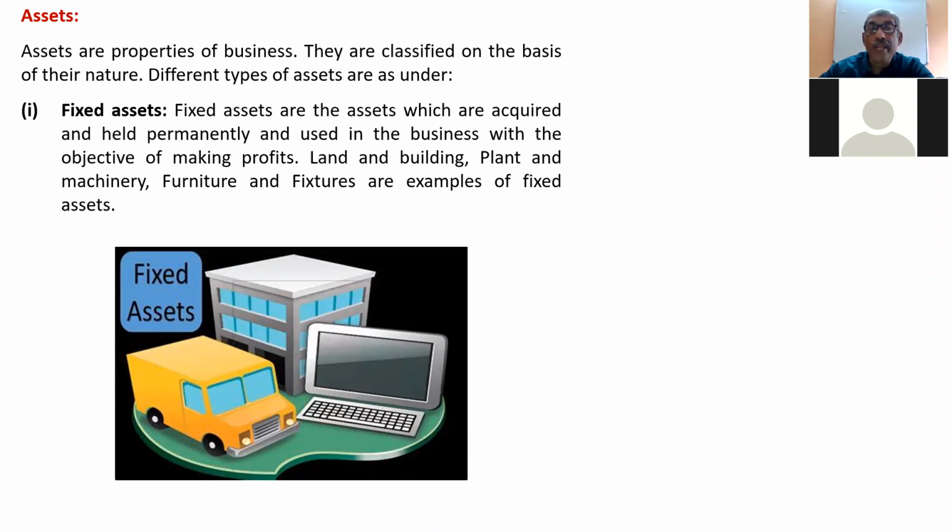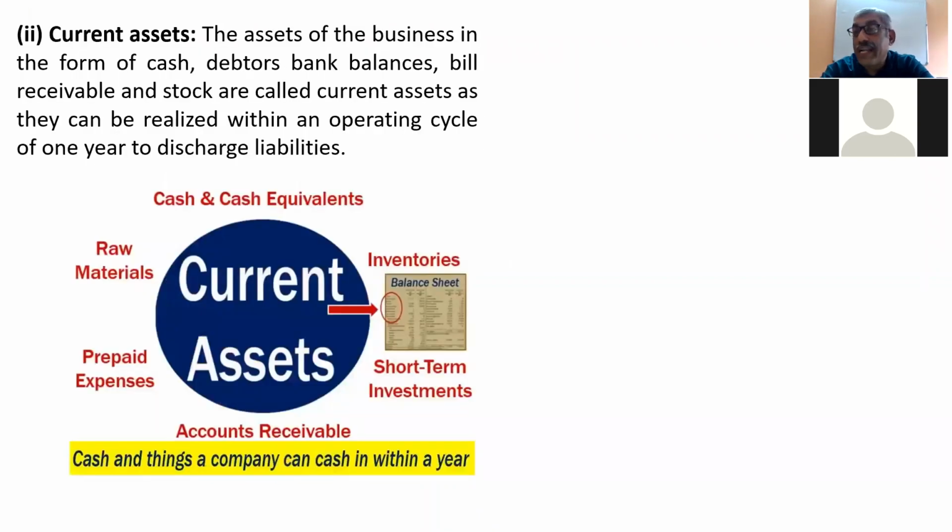Now let us come to the next type of assets, and that is called current assets. So I told you in my previous class also, see, they are either in the form of cash or equivalent to cash, which can be converted into cash in a short period. So either they are in cash, like cash in hand. Then there are some which can be converted into cash very easily, for example, the cash at bank. So the money in the bank, anytime you can withdraw, you can convert into cash.